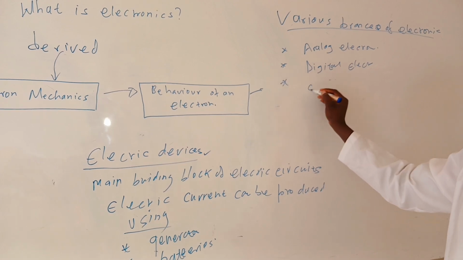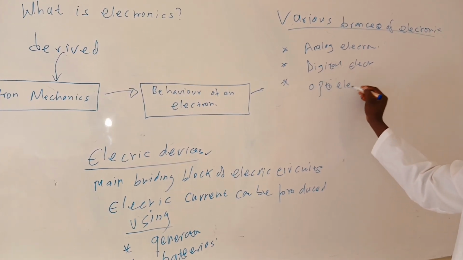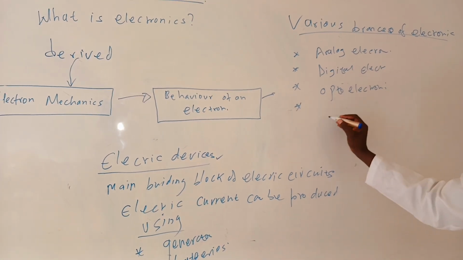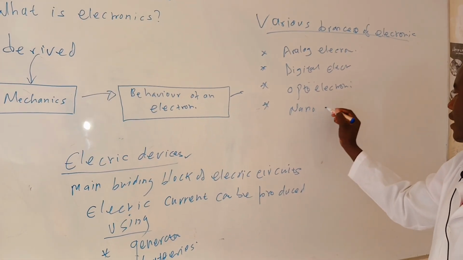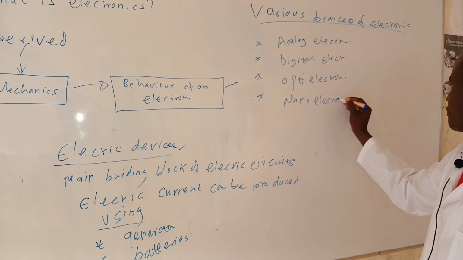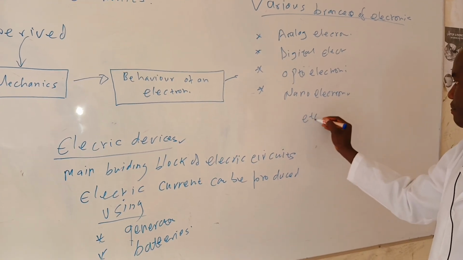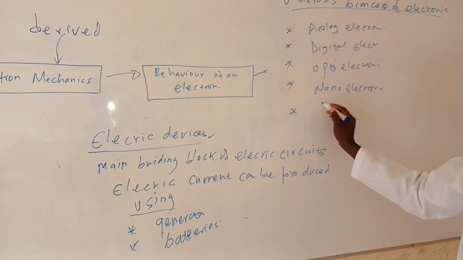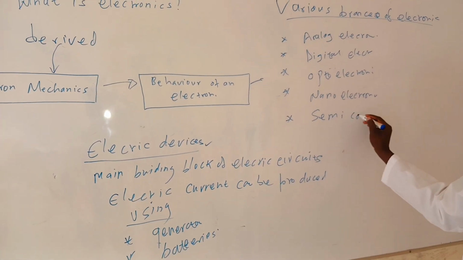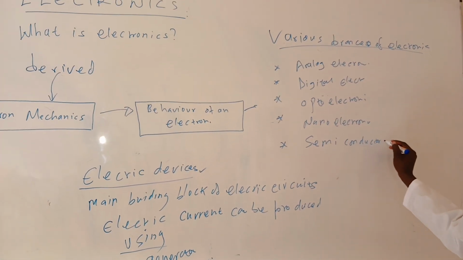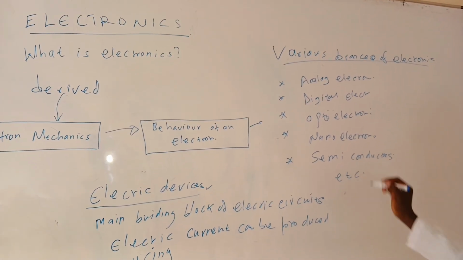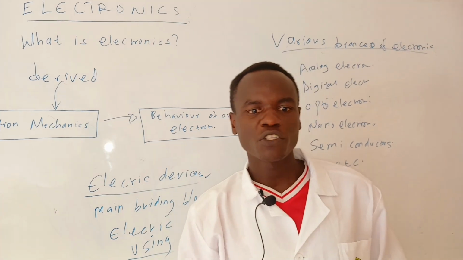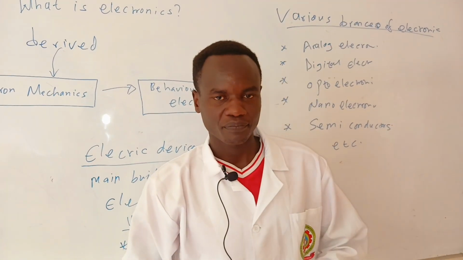We have optoelectronics. We have nanoelectronics, etc. Also, in addition to this, we have also semiconductors, etc. We have so many branches of electronics. For this time, we are going to focus on semiconductors.